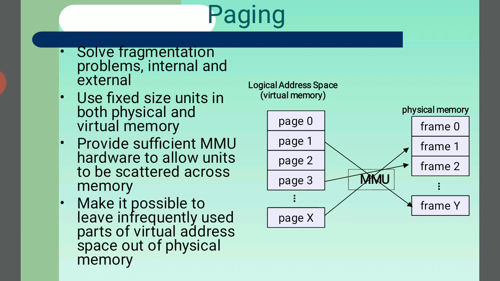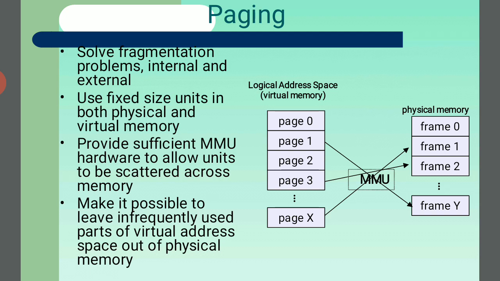It is an advantage for the user. The C drive stores the operating system, and the other drives, D, E, F, are used by the user to store information, software, games, movies, and different types of activities. So this is the logical address space, the virtual memory.